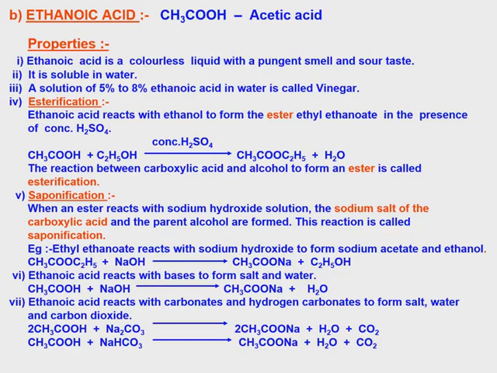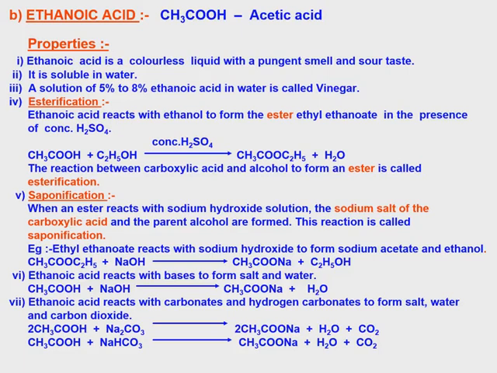Then ethanoic acid reacts with bases to form salt and water. CH3COOH plus NaOH gives CH3COONa plus H2O. H is removed by Na, and H plus OH join together to form H2O. So the product name is sodium ethanoate or sodium acetate.